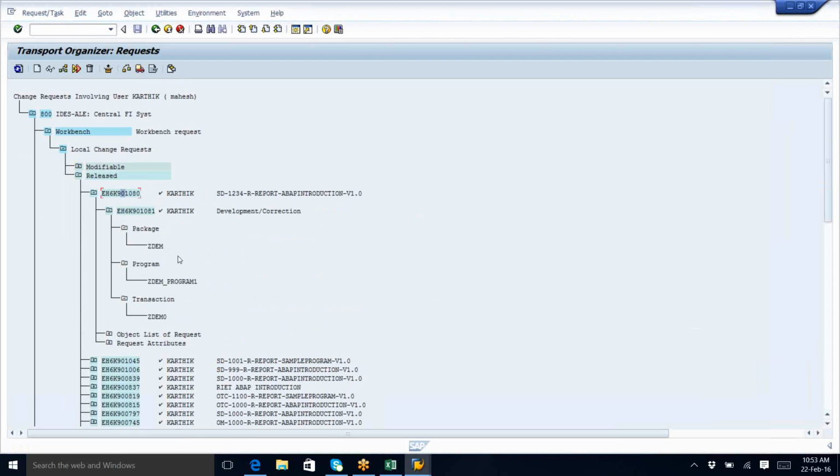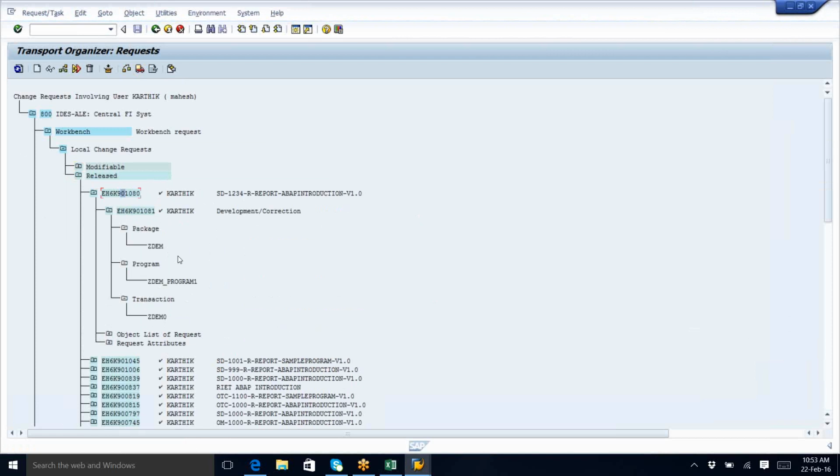Okay, so then only they will move. See, in between there is a process. We need to get the approval from the teams. One team will be the governance team. That means they check whether our code is written in the naming standards or not, and also from a performance point of view whether our statements are correct or wrong, because there will be a senior-most developer sitting over there in the governance team.